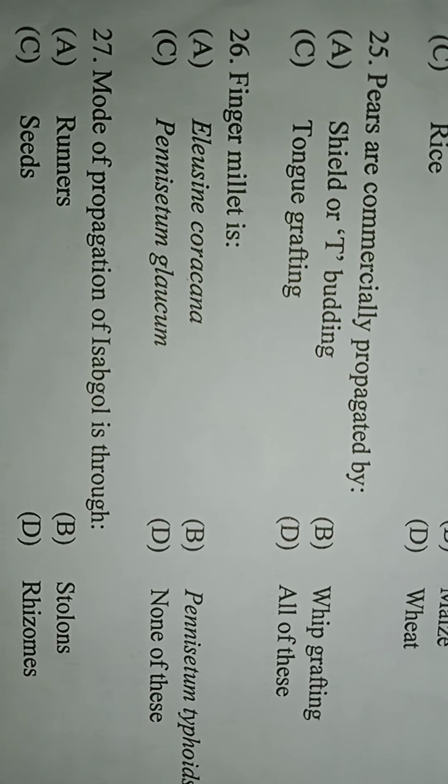Next question. Mode of propagation of isabgol is through option A, runners, option B, stolon, option C, seeds, option D, rhizome. Here the correct answer is option C, seed. The mode of propagation of isabgol is through seeds.